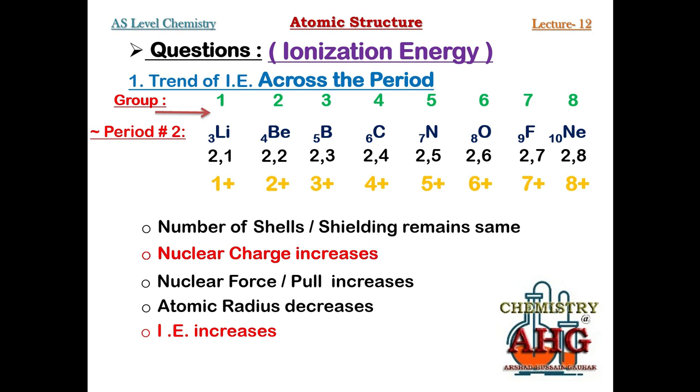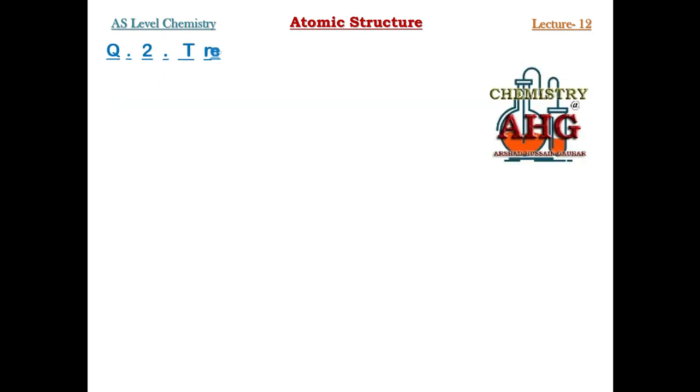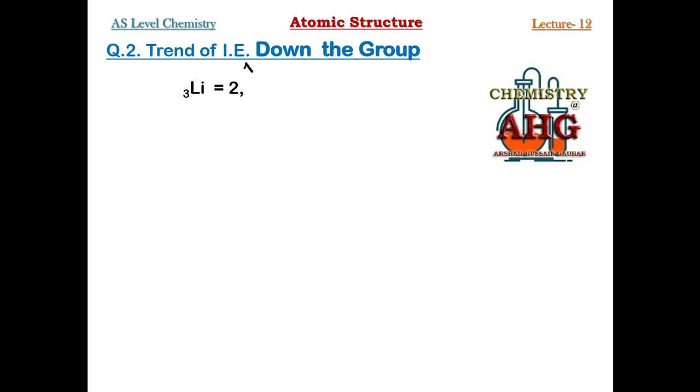Okay, now once you have understood this, it has become quite easy for you to write down the answer for the trend of ionization energy down the group. I am going to explain what is the trend of ionization energy down the group. Let's see. We can choose the example of group number 1 elements: lithium, sodium and potassium.